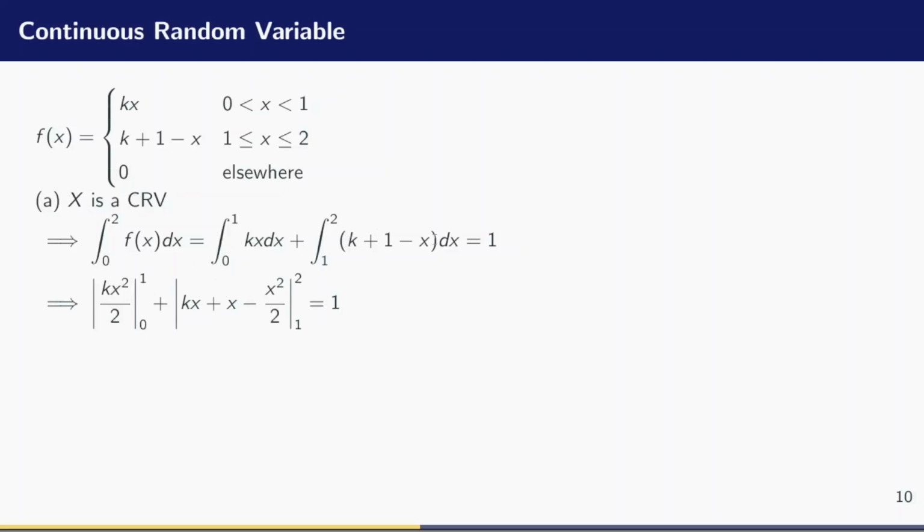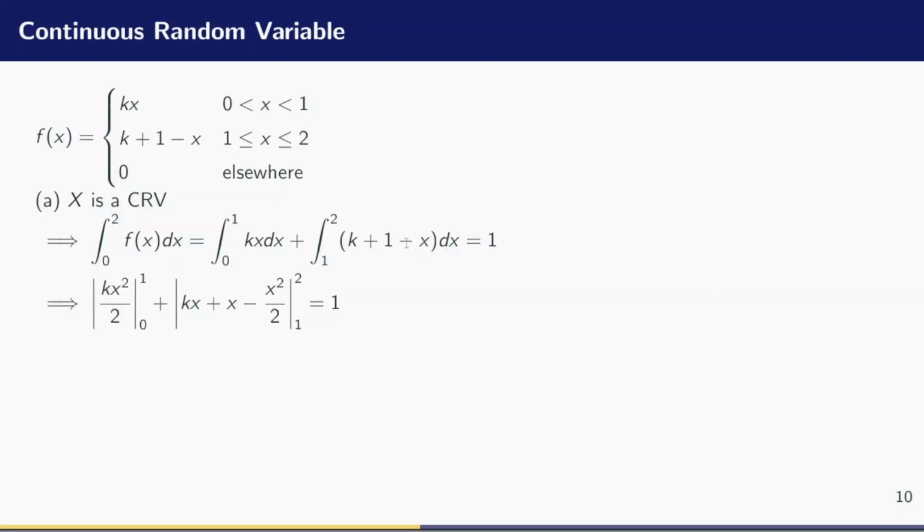Now let me integrate the other integral and then add them up together. When I integrate k with respect to x, I have kx. When I integrate 1 with respect to x, I have x. And when I integrate negative x with respect to x, I just add 1 to the power, which is 1, and divide by the new power.